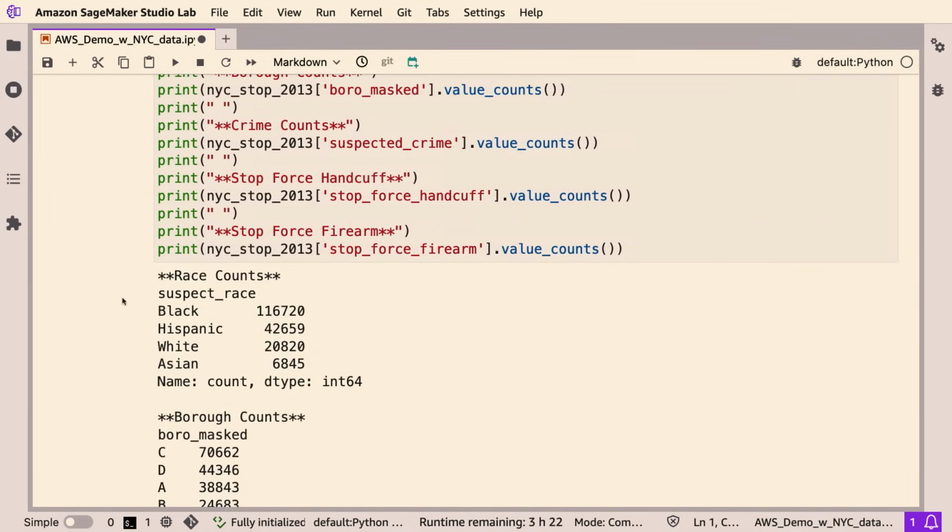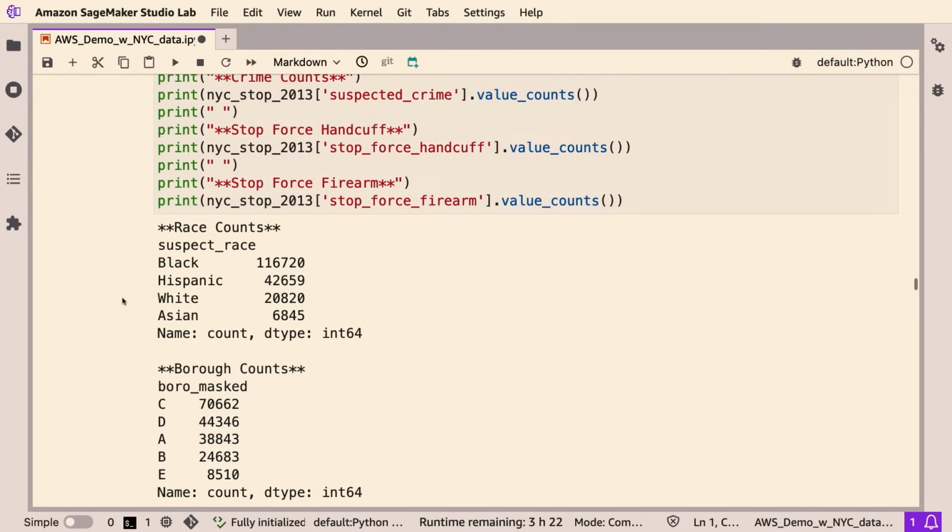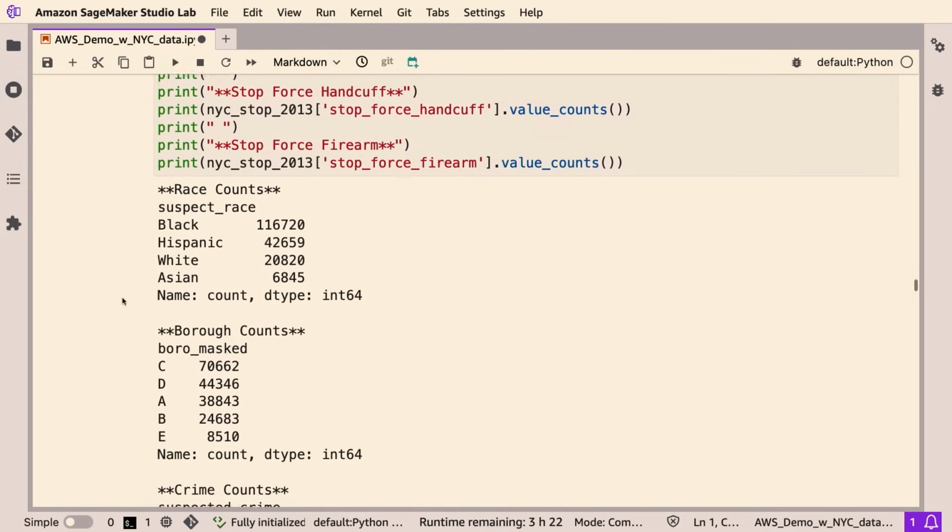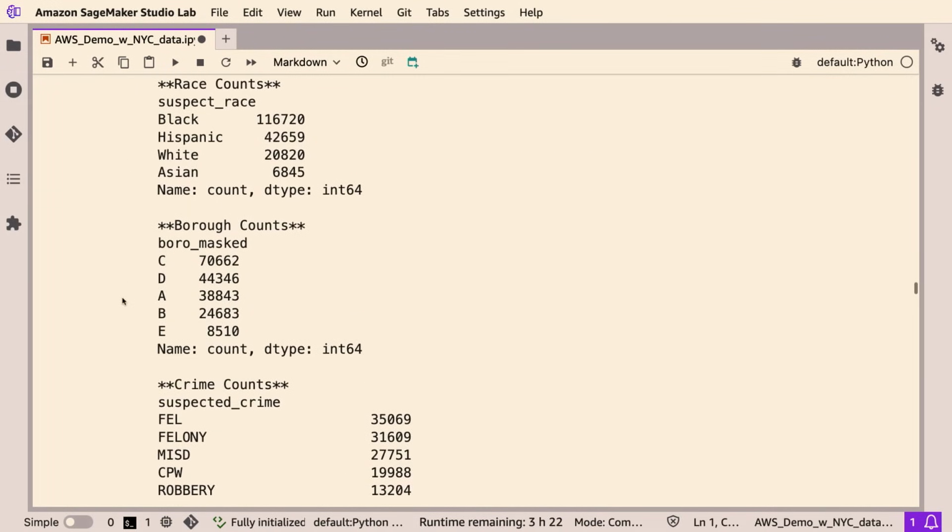And so, yeah, there's some interesting things here. We see that the racial demographic that's most represented in this data set is Black, followed by Hispanic, white, and then Asian, which seems to be heavily underrepresented. Again, these boroughs are masked, so you don't really know what each of these are, but I'll just go ahead and say that our most heavily represented borough is borough C, and then the least represented is borough E.